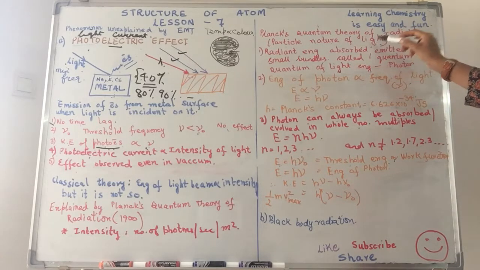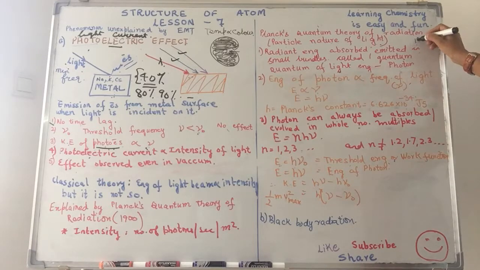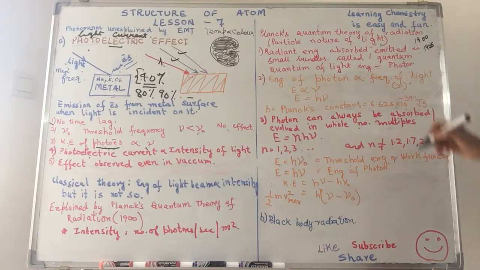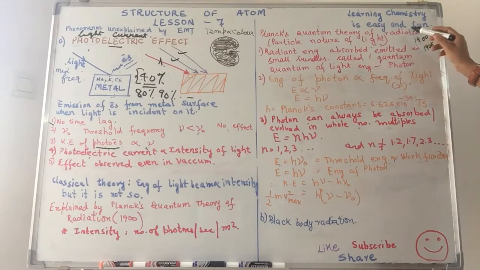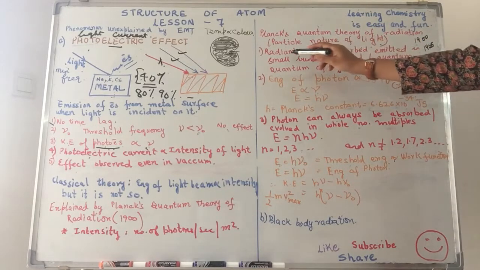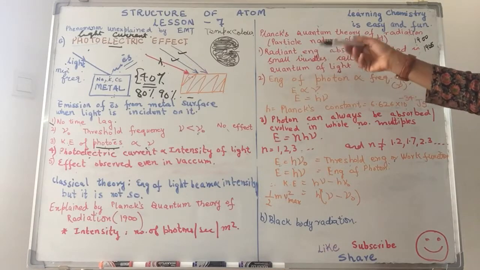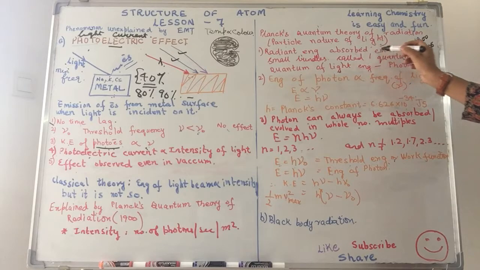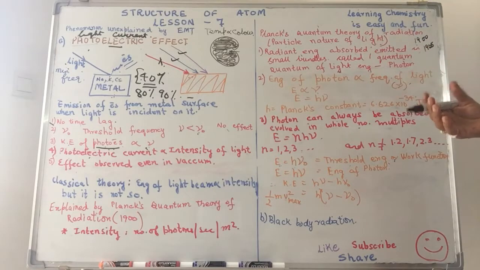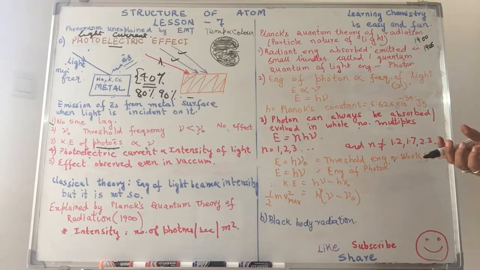He floated the idea in 1900, and this was further developed in 1905 by Einstein. The gist of that concept, what we call Planck's quantum theory of radiation, is that radiant energy, any form of radiant energy, be it in the form of heat or light, is absorbed or emitted in the form of small bundles or packets.